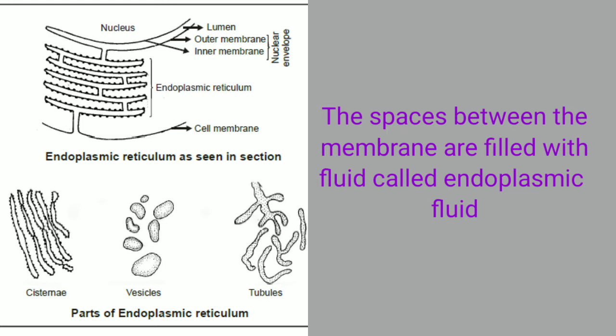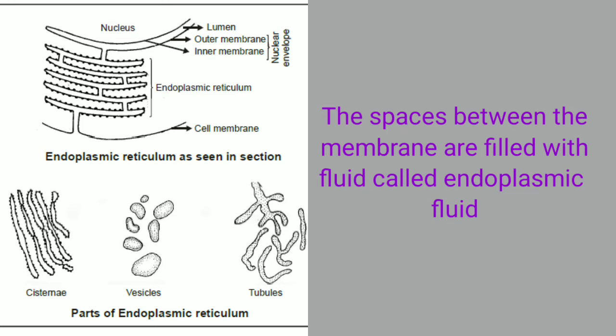In the inner part of the cell, we will find matrix in almost all the parts. The matrix present within the spaces that form in the endoplasmic reticulum is called the endoplasmic matrix.